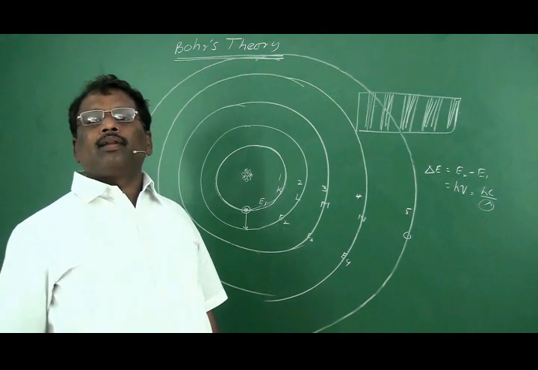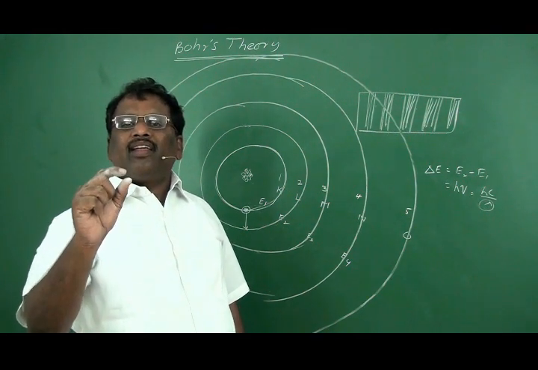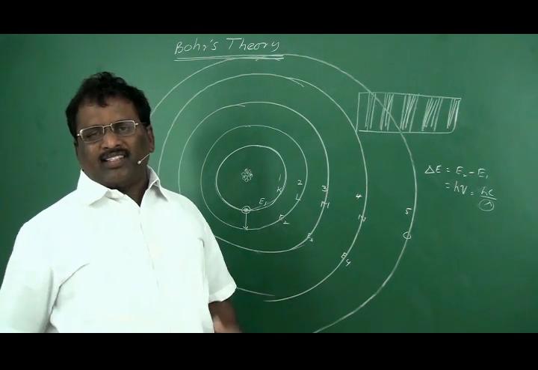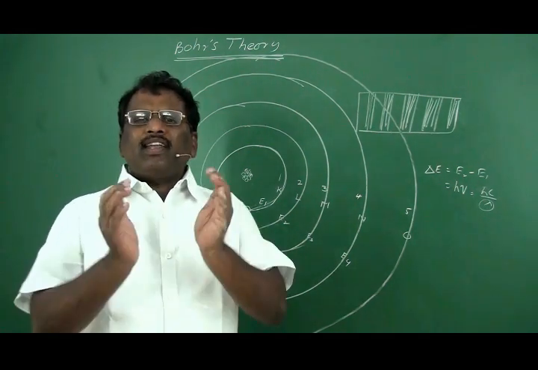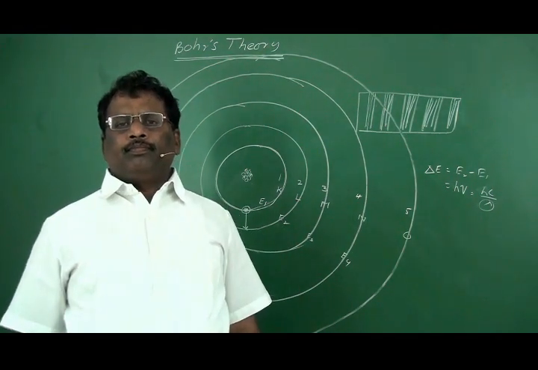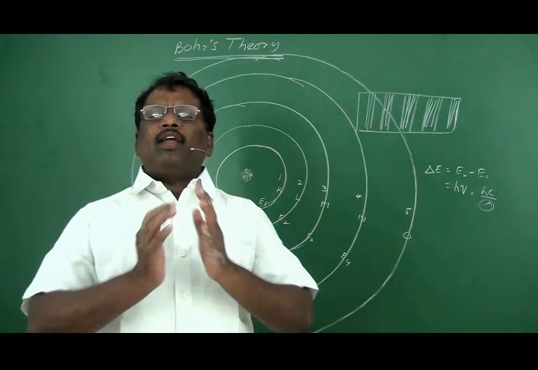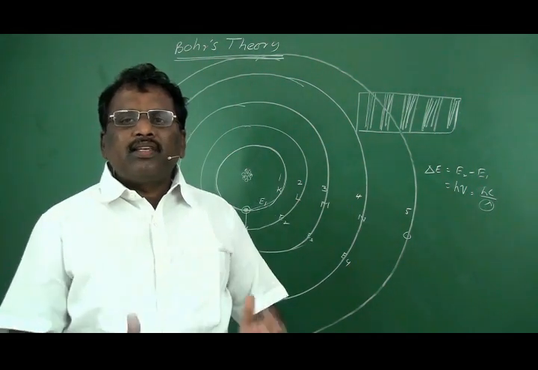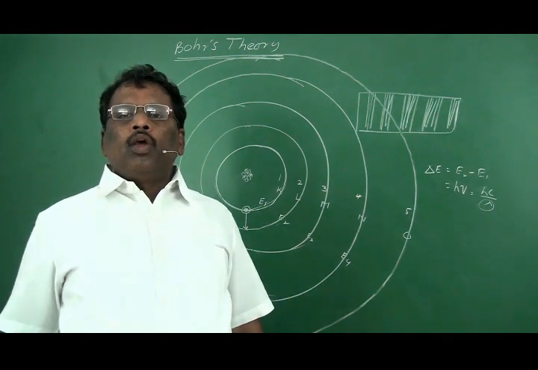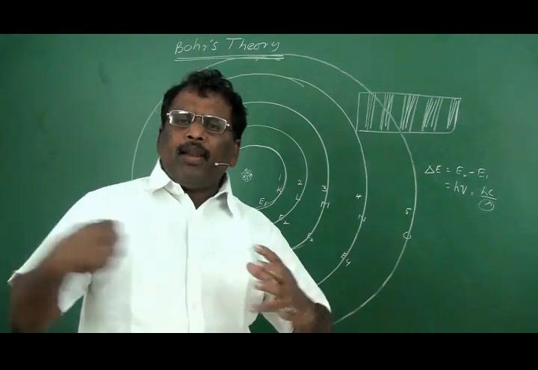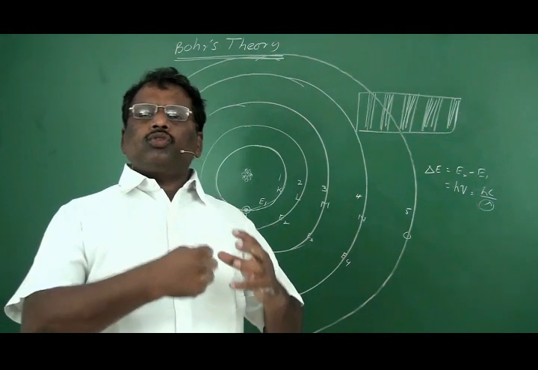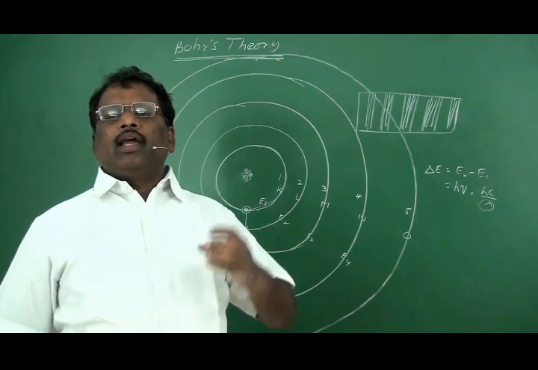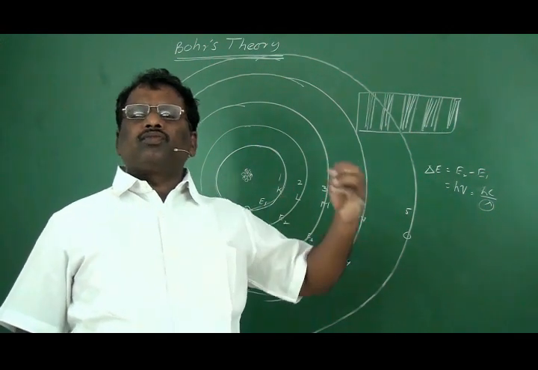But here, remember, we cannot find a single hydrogen atom. It is very difficult. While studying hydrogen gas, we take a sample of gas. When we take a sample of gas, some lakhs of atoms are present in that sample. When this many atoms are exposed to light, one atom may get 1 photon of energy, another atom may get 2 photons, 3 photons, 4.